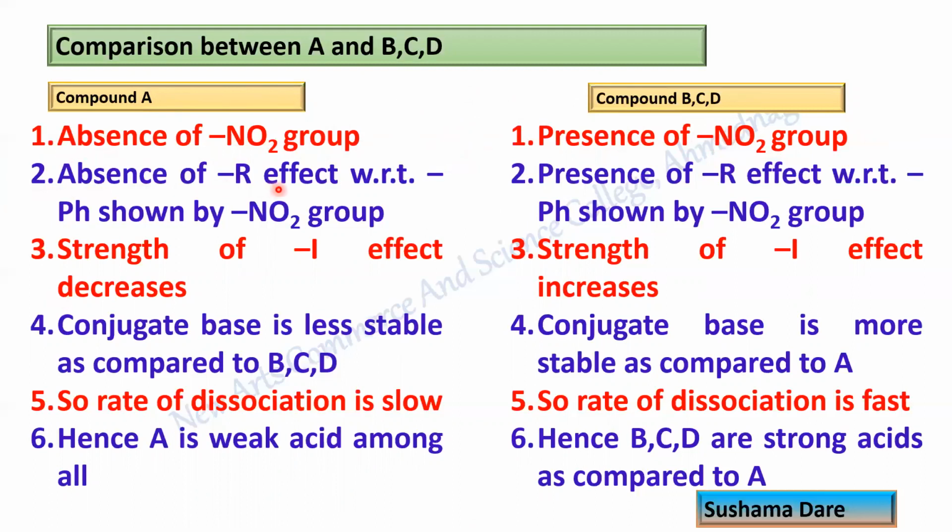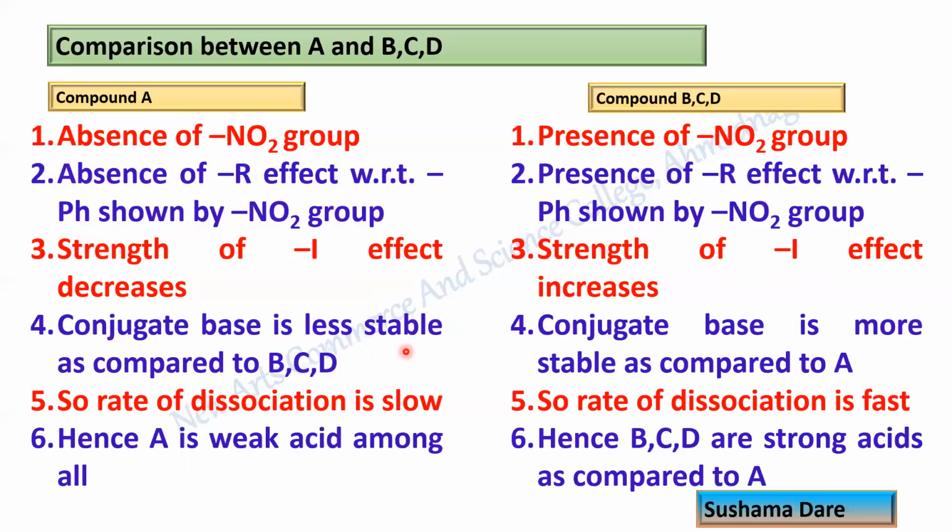Absence of minus R effect with respect to phenyl ring shown by the nitro group. So which effect is absent here? In the previous resonating structure, we showed that the NO2 group shows minus R effect with respect to the phenyl ring. That effect is absent here, while it is present there. So the strength of minus I effect is less over here, while there the strength of minus I effect is more.